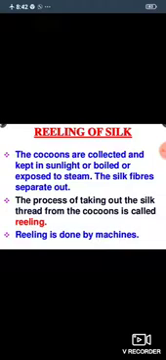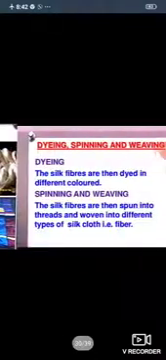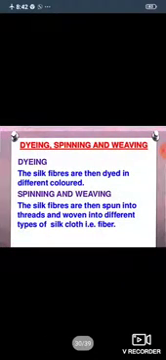Last, reeling is done by machine. You can see the picture of reeling of silk. Next, dyeing, spinning and weaving. Dyeing. The silk fibers are then dyed in different colors. Number 2, spinning and weaving. The silk fibers are then spun into threads and woven into different types of silk cloth.